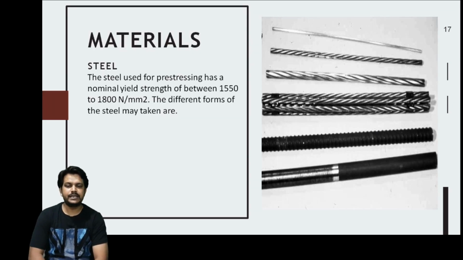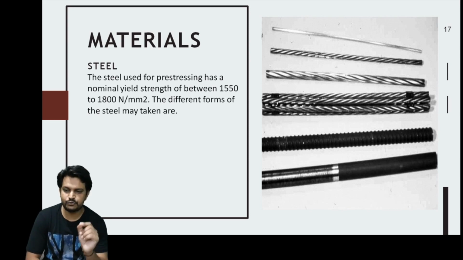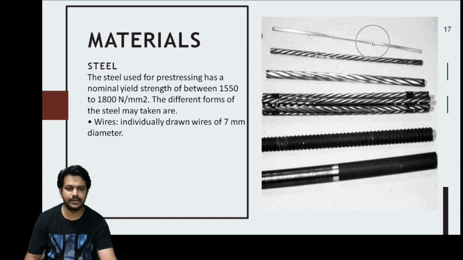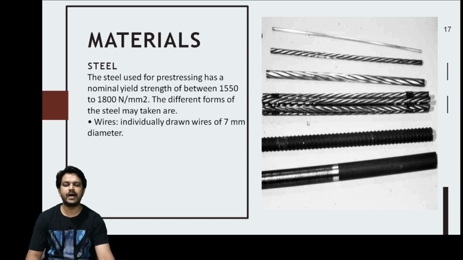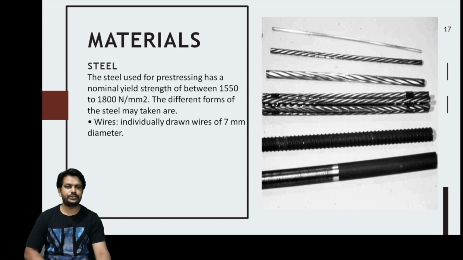Now the steel. Regarding steel, of course, the steel used for pre-stressing should have a nominal yield in the range of 1550 MPa to 1800 MPa. A high strength steel is required. The different types of tendons and wires used are listed here. First is wire, as you can see at the top of the figure, these are wires individually drawn, of 7 mm diameter.